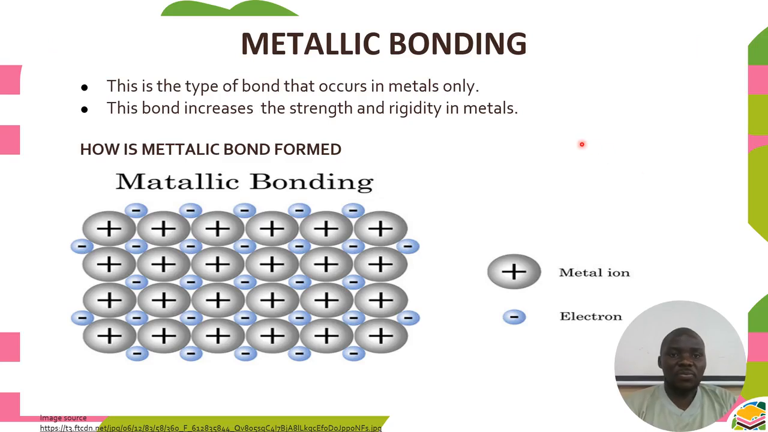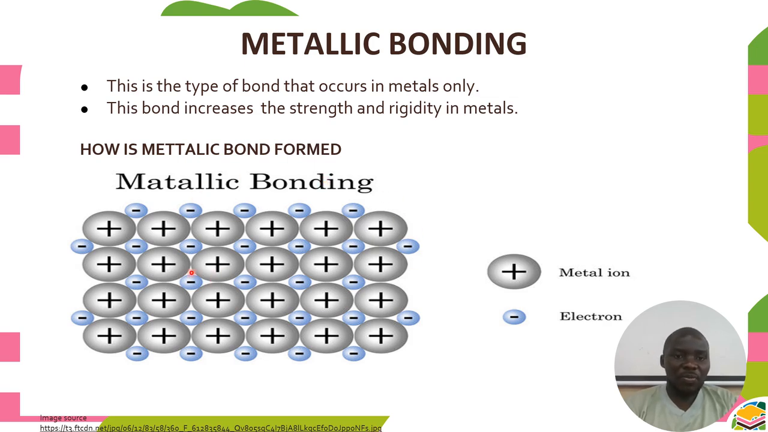From there, we'll look at the last type of chemical bond, that is the metallic bond. Usually this one occurs only in metal elements. You cannot find a metallic bond in non-metal elements. This bond increases the strength and the rigidity of metals. So the metals are very strong. It's because of this type of bond, which exists only in metal elements. So how is a metallic bond formed? So we have a structure of a metal.